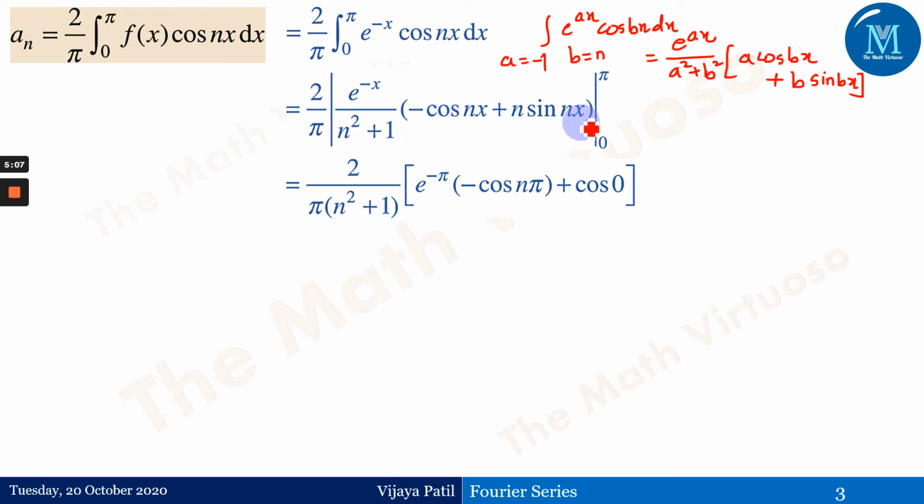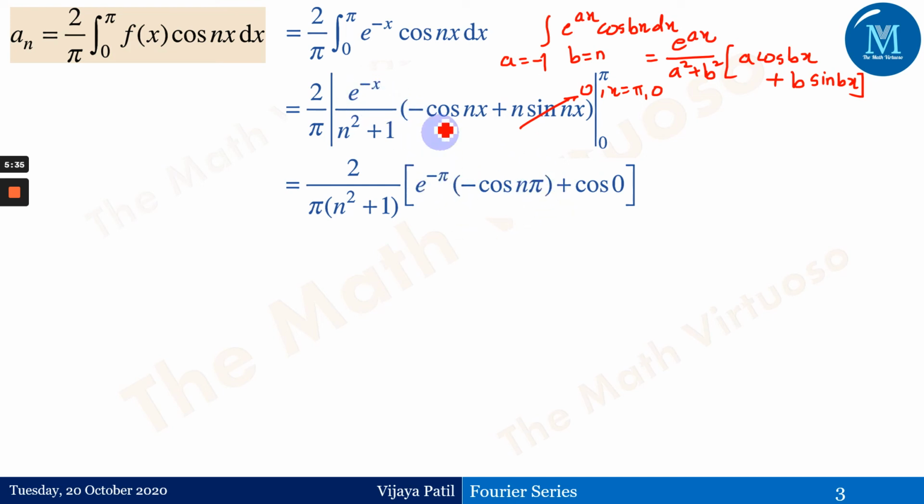Therefore, after replacing every x with pi and every x with 0, we are going to get the result. If you observe here, we have got a sine nx term, and this will give me 0 at x equal to pi and at x equal to 0. Therefore, the second term does not exist for the limit, because we have already discussed this. And in this cos of nx, we have to put x as pi first and then x as 0. That is what we have done here.